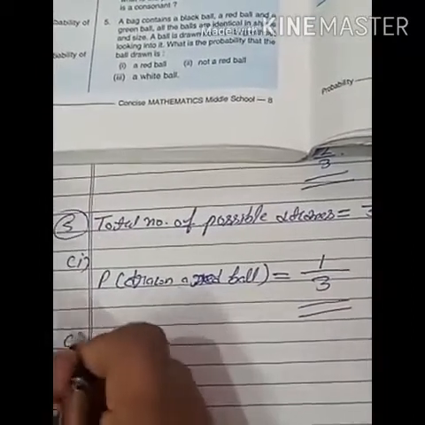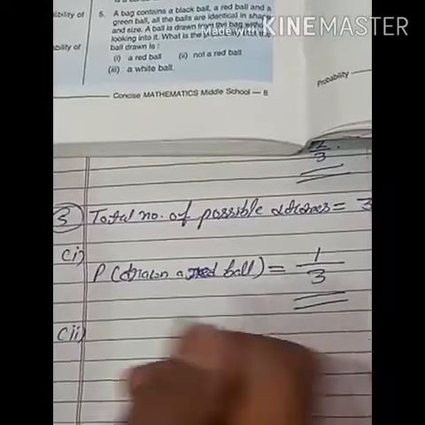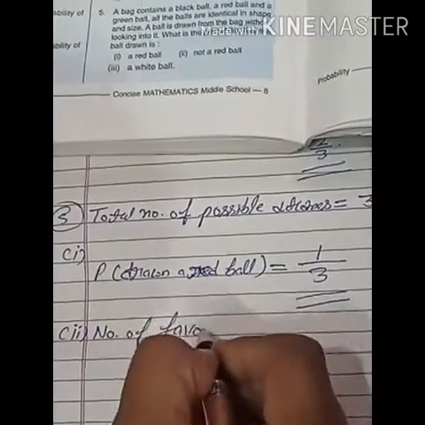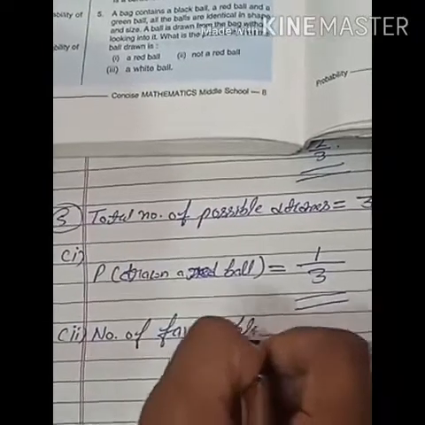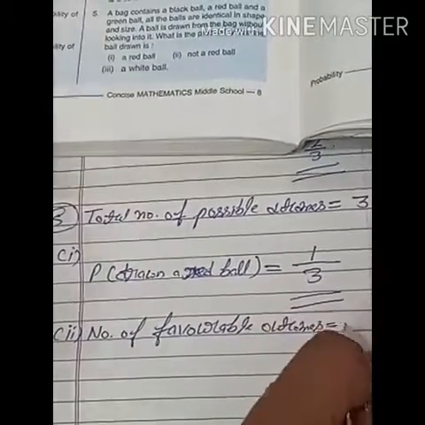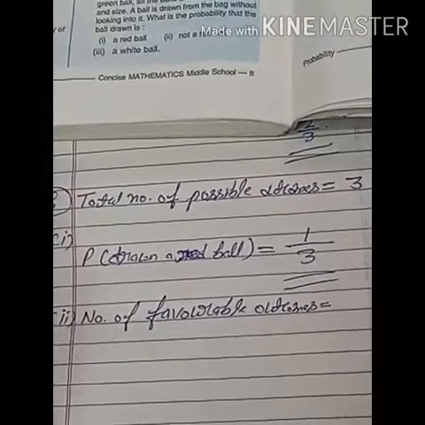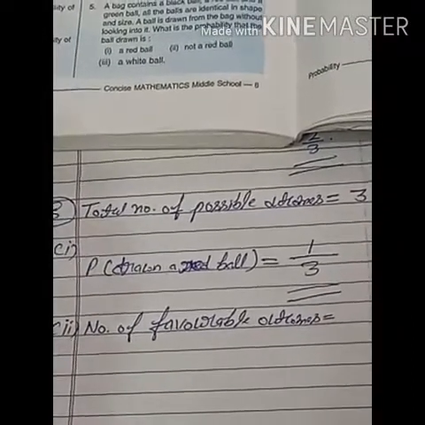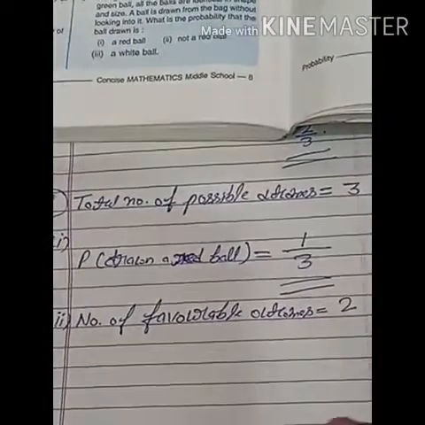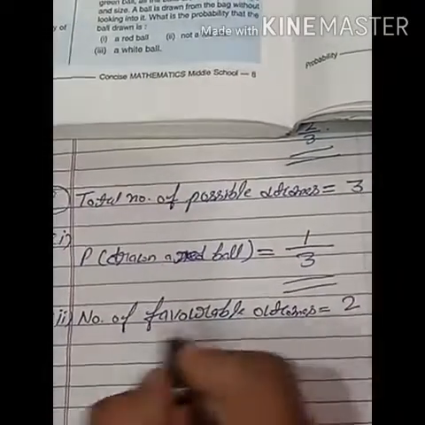Students, the second part is not a red ball. The number of favorable outcomes is equal to not a red ball. Not a red ball means except the red ball, the rest of the colored balls. The rest of the colored balls are black and green. So the number of favorable outcomes is 2. One is black, one is green. It means 2 balls. So the number of favorable outcomes is equal to 2.